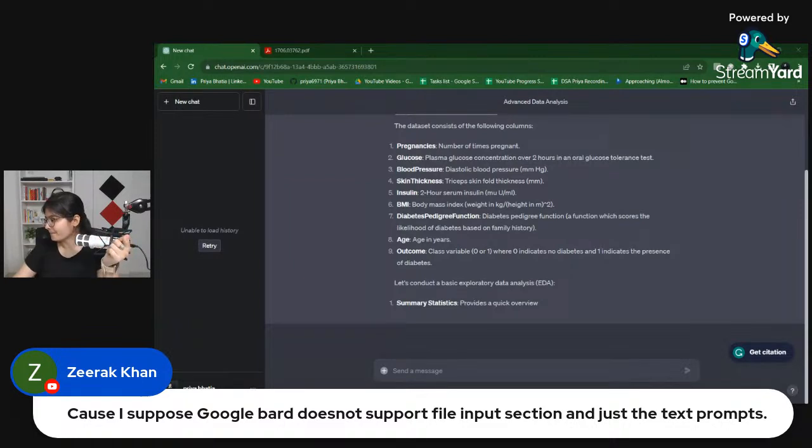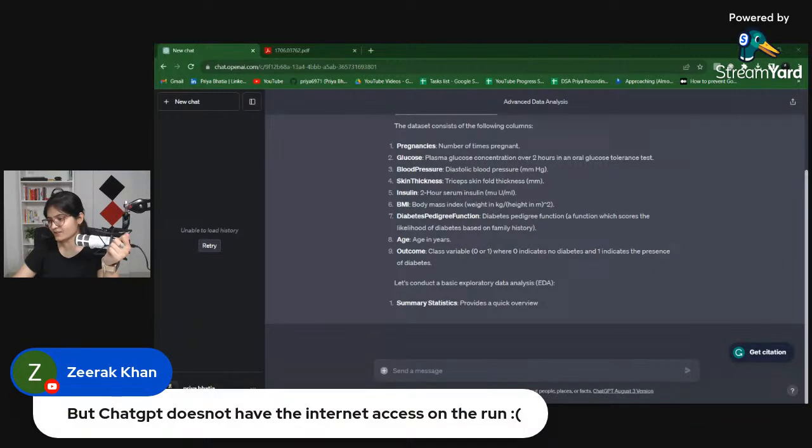Right, ChatGPT does not have internet access. Yes, that's the issue. It's been trained on a limited dataset, I think up to September 2021, and we will be able to get results only on top of this. It does not have access to the real-time internet, where it could go and check things out and give us the results. That's the issue. Yeah.